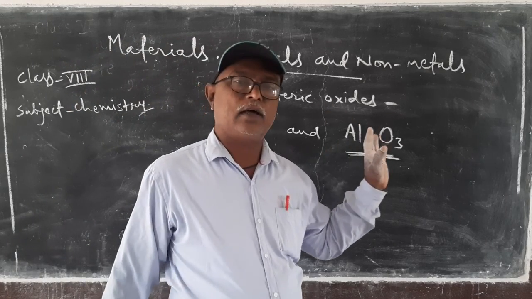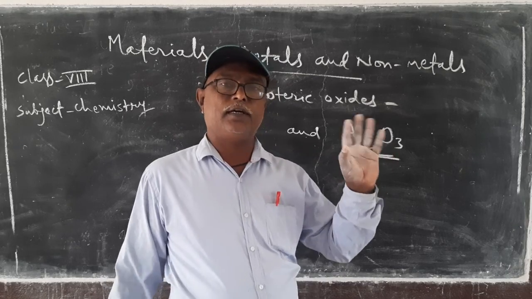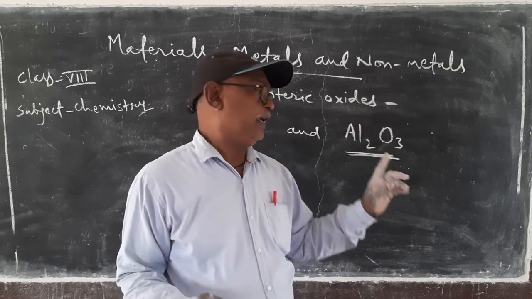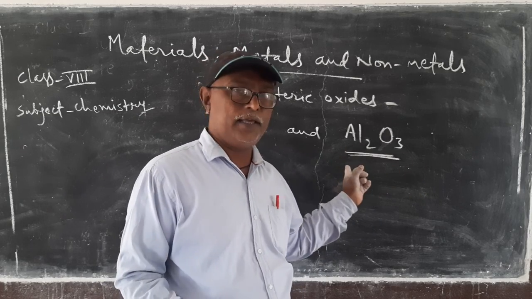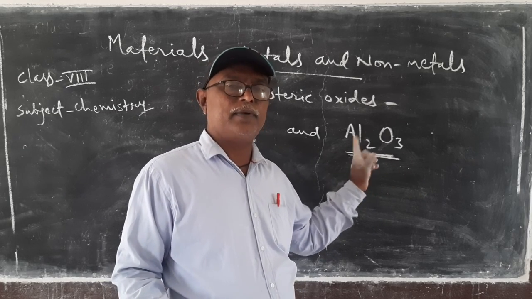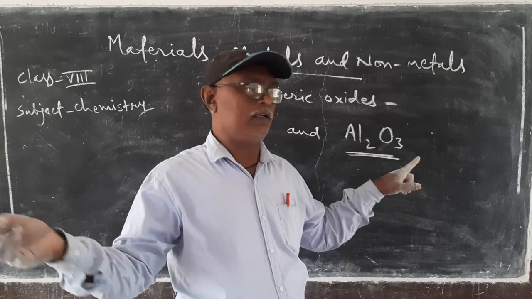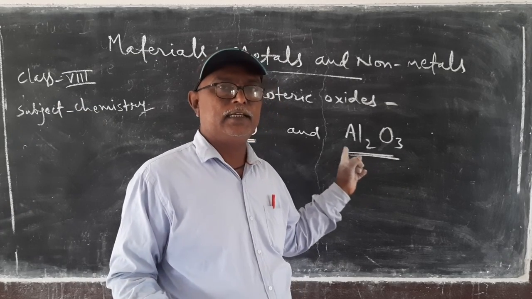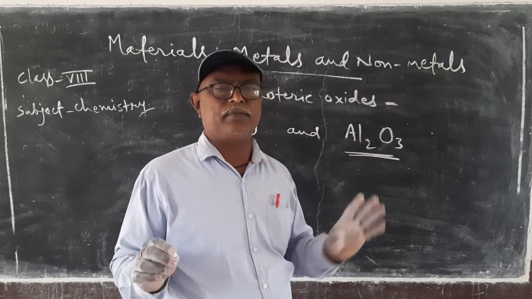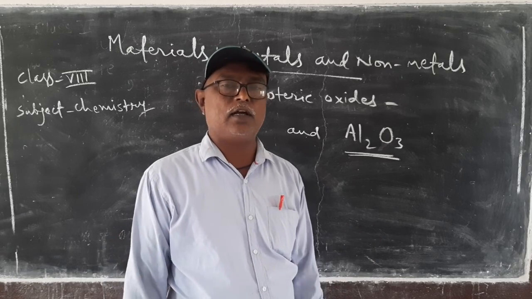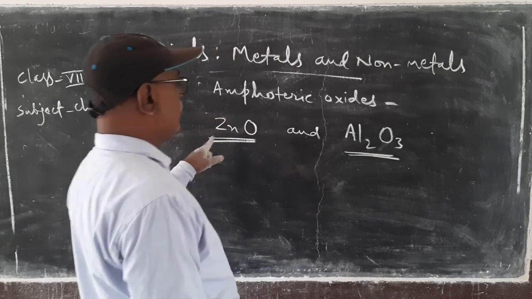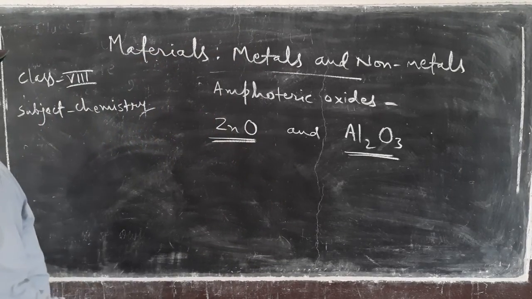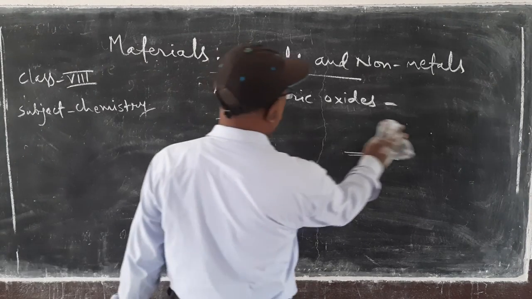Aluminum oxide can also react with acid and base separately. It reacts with an acid to form salt and water, that's why it is a base, and it reacts with a base to form salt and water, that's why it is an acid. That's why there are some metallic oxides which are amphoteric in nature. ZnO and Al2O3 are amphoteric in nature.